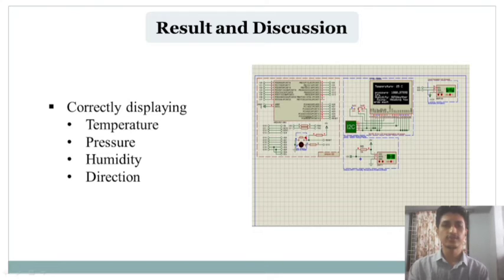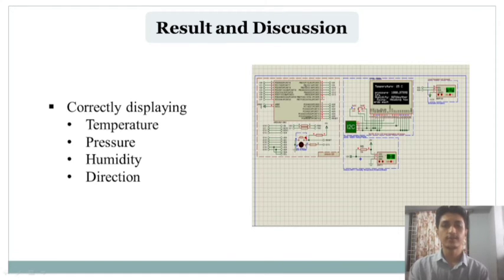a 128 by 64 OLED display, BMP180 digital pressure sensor, DHT11 humidity and temperature breakout board, and virtual GPS.